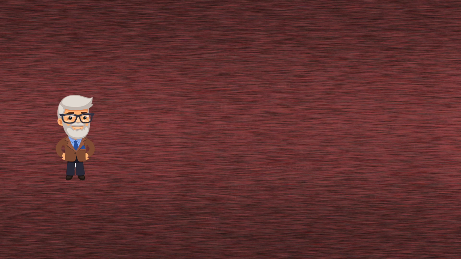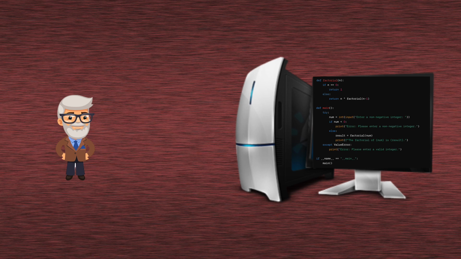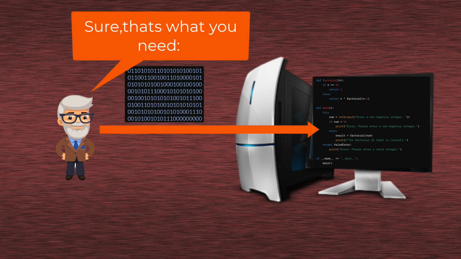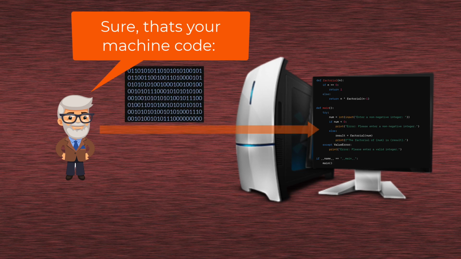So when you write a program in Python and then you run it, the interpreter will only translate the bit of the program that is currently needed. And if the computer goes back to the interpreter saying that it needs another part of the program, then again only that portion of the program will be translated to machine code and passed to the computer. So the difference between them is clear, I hope.